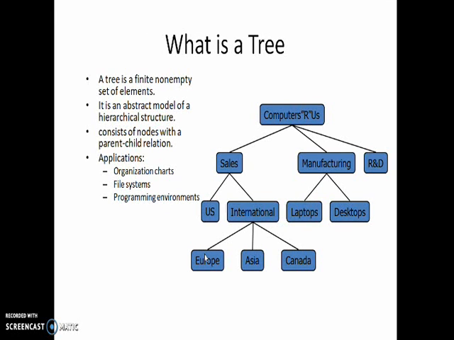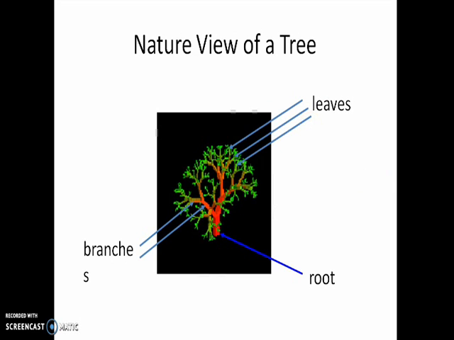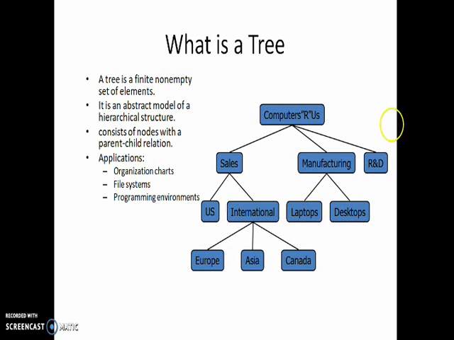So now we are going to compare this concept with our data structure concept. So here tree is a finite non-empty set of elements. So these are all the elements. So this is a non-empty set. We have to fill some values in each and every node. So in the natural view of tree, we need three concepts: leaves, root, and then branches. The same thing we have to follow here.